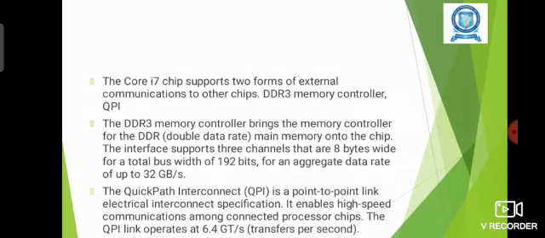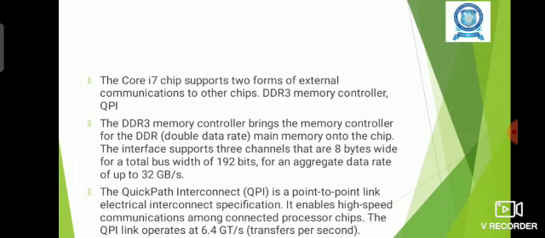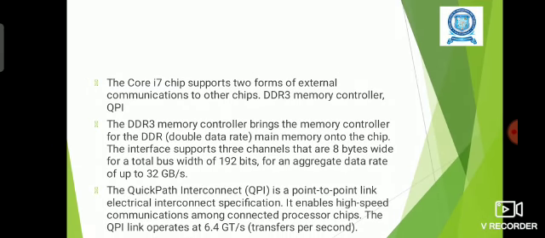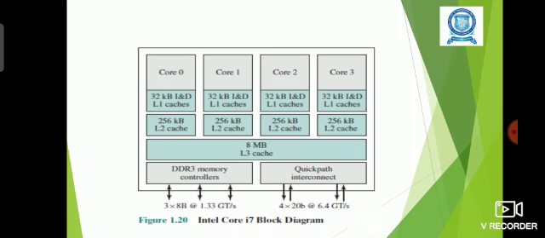There are 3 channels in the DDR memory controller, and their data rate is 32 GB per second. And another one is a point to point link, QPI, that is quick path interconnect, which enables high speed communication between the processor chips, and their speed is 6.4 GT per second.